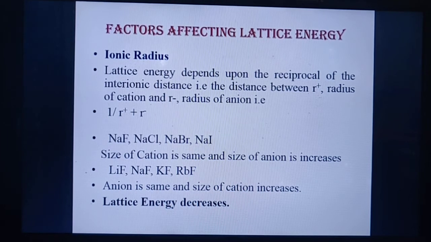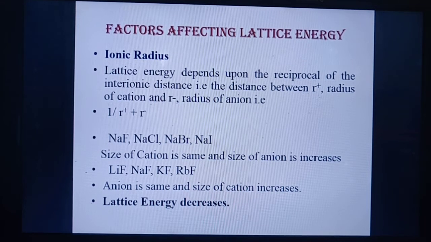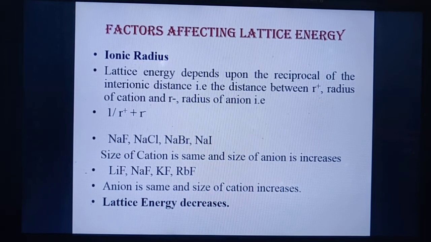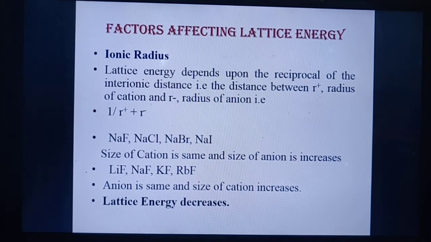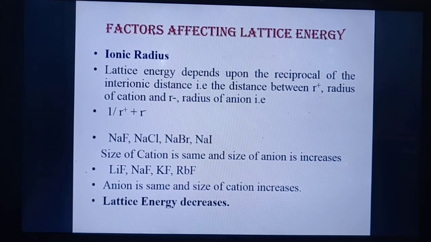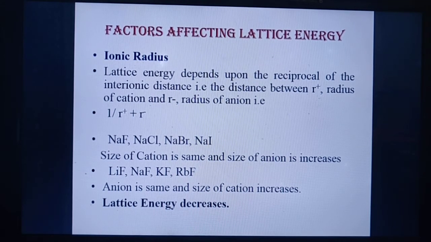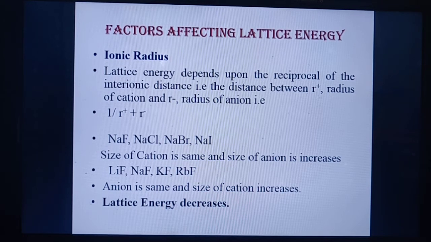Now there are various factors which affect the lattice energy. The first factor we will discuss is the ionic radius. Now how does ionic radius affect the lattice energy of the ionic crystal? Lattice energy depends upon the reciprocal of the interionic distance, that is the distance between the radius of cation and the radius of anion, that is 1 divided by R plus plus R minus. R plus is the radius of cation and R minus is the radius of anion.